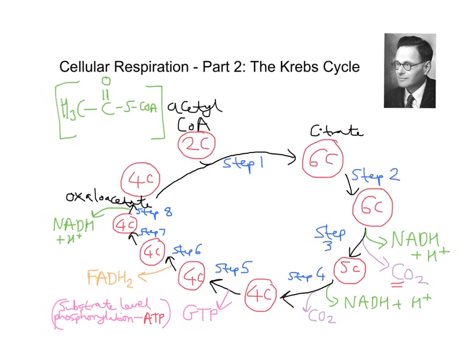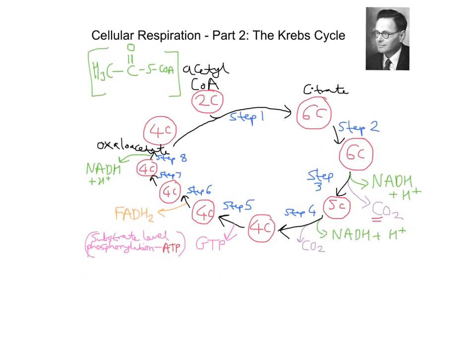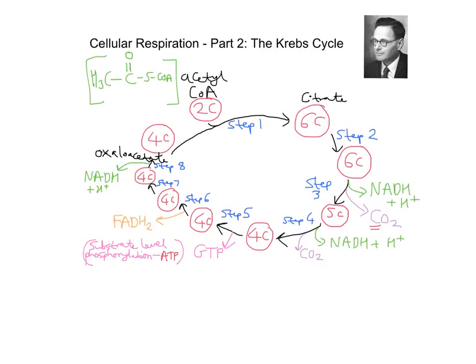So at the end, this is what I've done in part 1, looking at what we've produced. We have produced 2 lots of CO2.